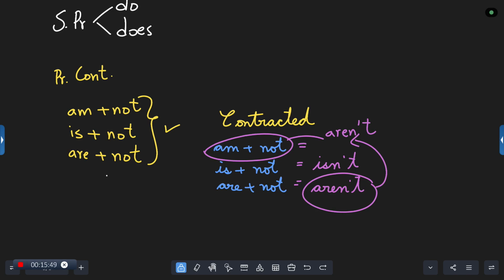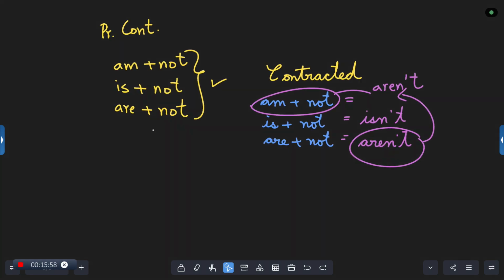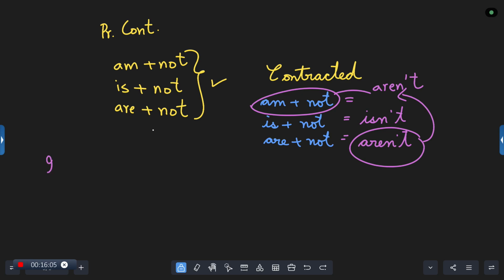We'll go to the examples of those 3 varieties. I'm not going to write the sentences. I hope you'll be able to do it. I'll write one sentence and I'll read out all the 8 varieties. Remember, for this, we are not getting 9 varieties. We are only getting 8 varieties. So let me take with I.